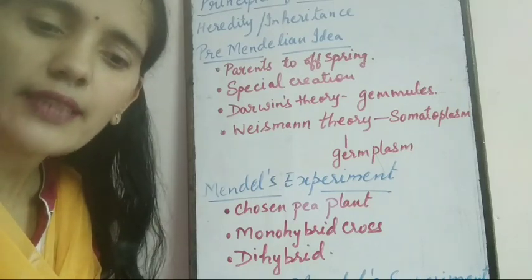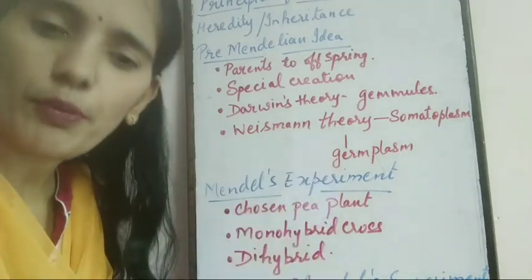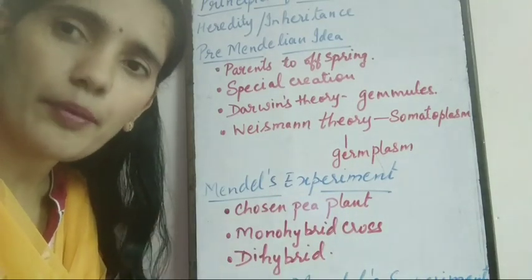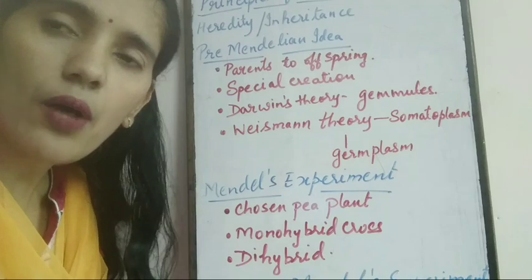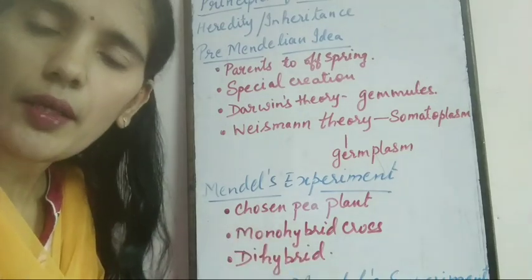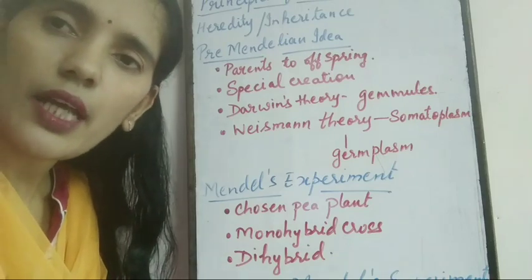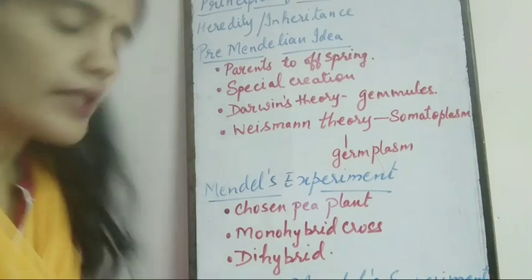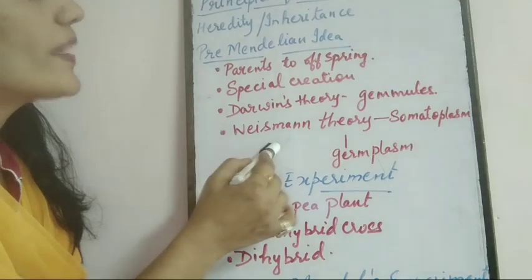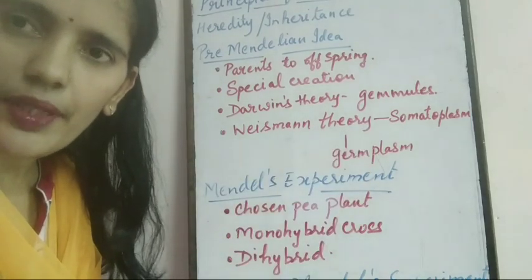And how does it take place? He said that every part of the body produces gemmules, which somehow get mixed up with the blood, and through the blood they get transmitted to the semen. Clear? And after that, Weismann's theory was given.